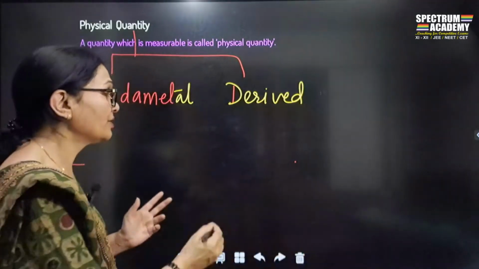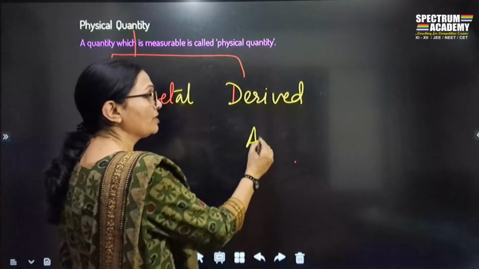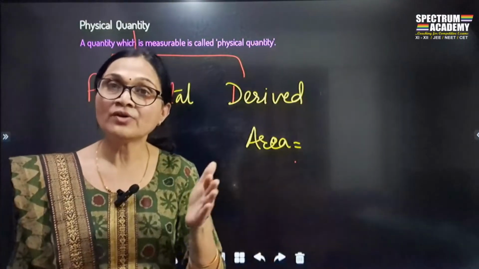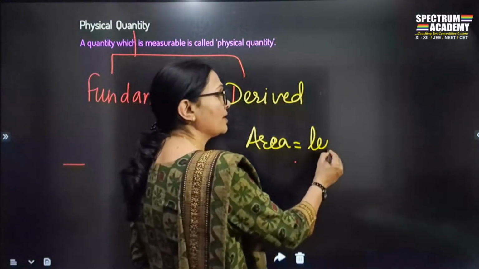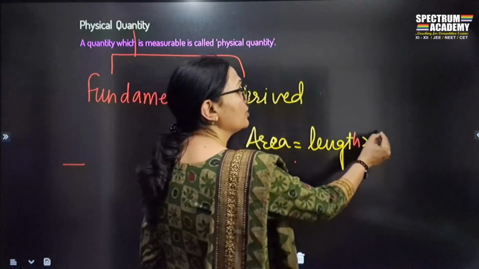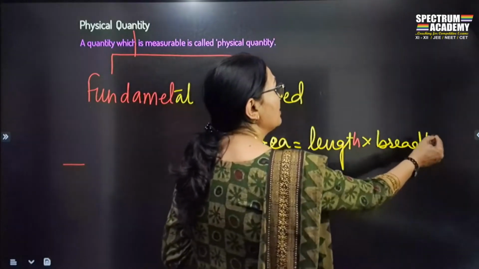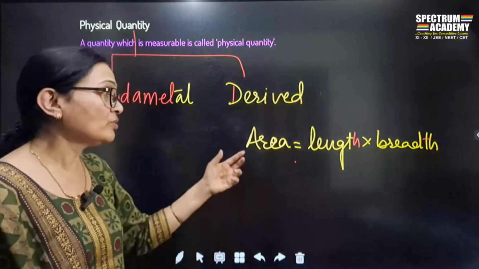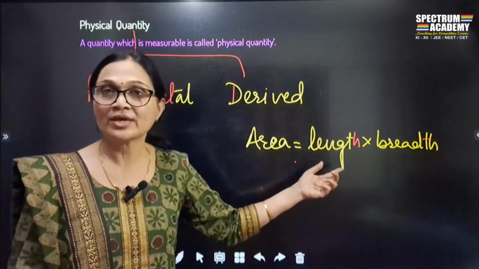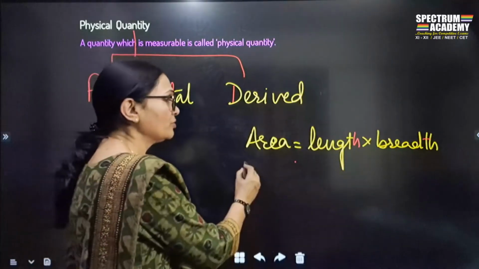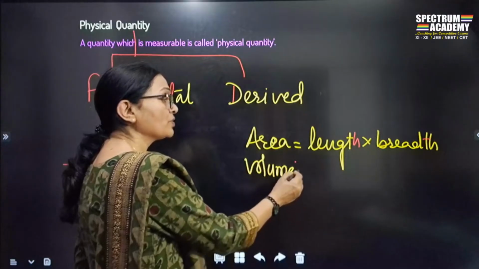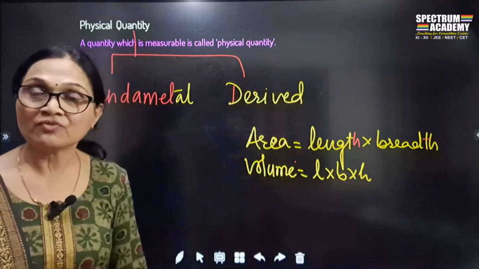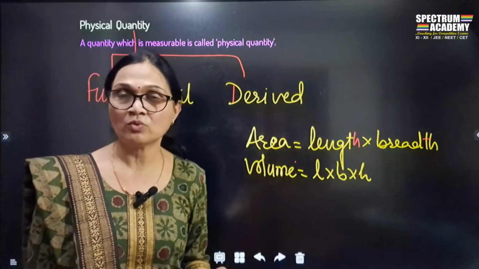You can't do it directly. So to find out the area, you first get the length, then you find the breadth, and then you multiply the length and breadth to get what? The area. So what does this mean? I am not able to find out the area directly, but I am using the formula to get the area. If I ask you to find out the volume of a room, what will you do? You will find the length, the breadth, and the height, put them in the formula, multiply, and then you get the volume.